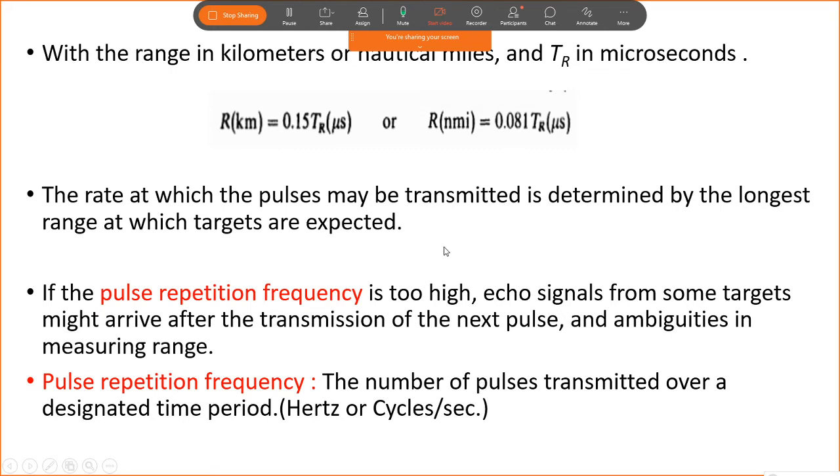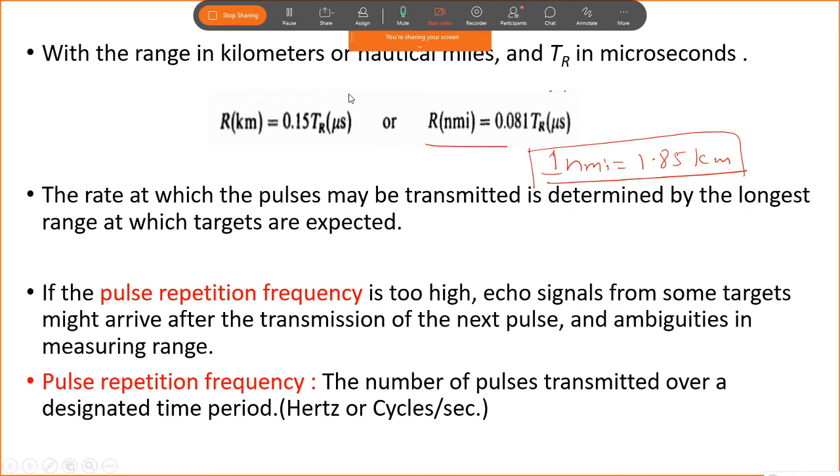Now range can be found in two terms: range in kilometers as well as range in nautical miles. Generally, in military use the nautical mile is used. One nautical mile is equal to 1.85 kilometers. So now you can convert kilometers to nautical miles and nautical miles to kilometers.